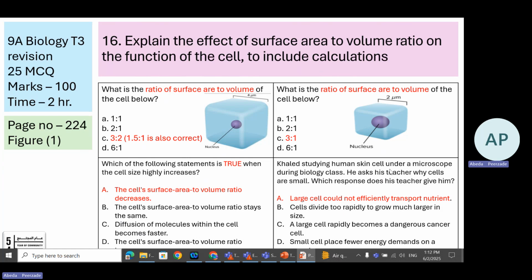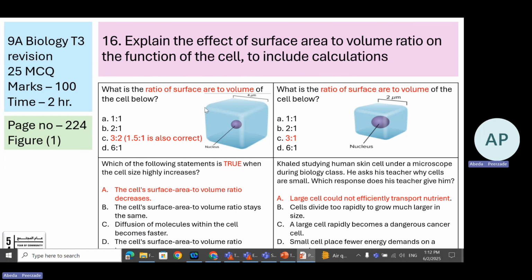Khalid is studying human skin cells under a microscope during biology class. He asked his teacher why cells are small. It's a very good question. You all also keep on asking why all the cells are small, why they are not large. So, which response does his teacher give him? What would happen if the cells are large?